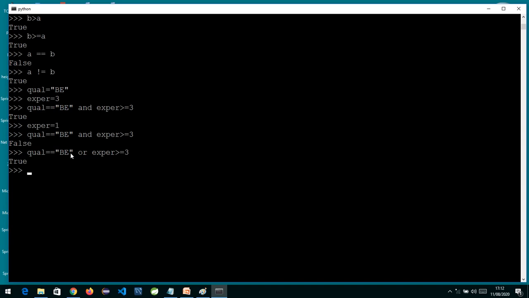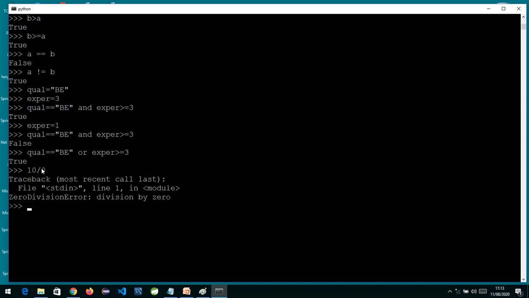One more thing I would like to tell about the and and or operators is that, depending upon the first condition, the second condition will be evaluated. If I write 10 divided by 0, it gives me an error. The name of the error is ZeroDivisionError, and the message is division by zero. In any programming language, we can't divide any number by 0, and if I try to do so, it gives me an error.